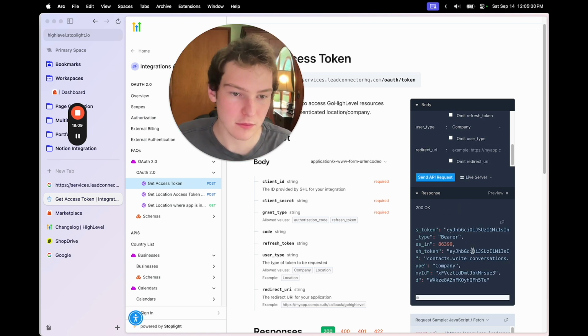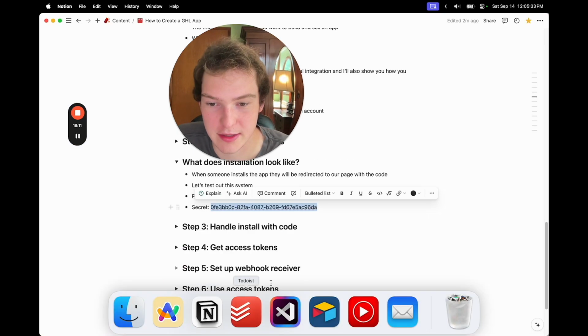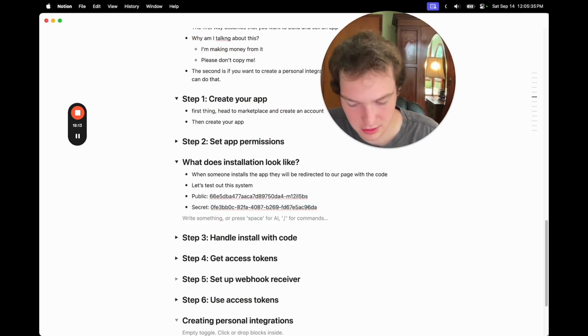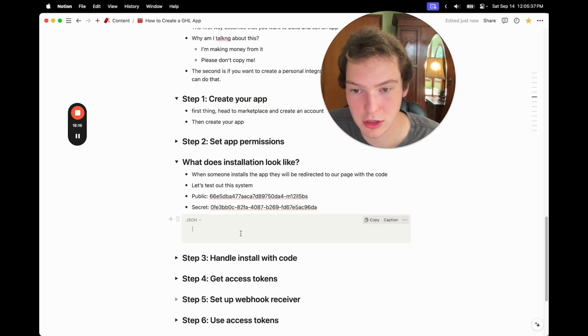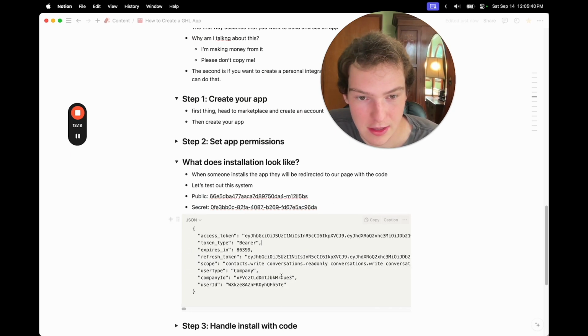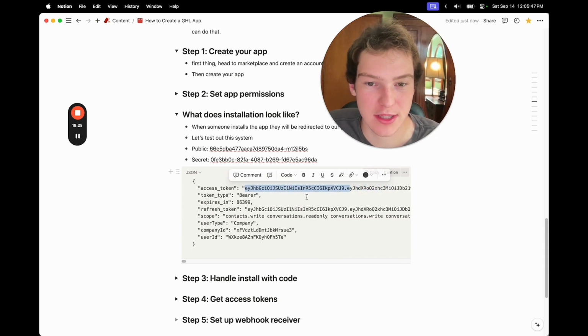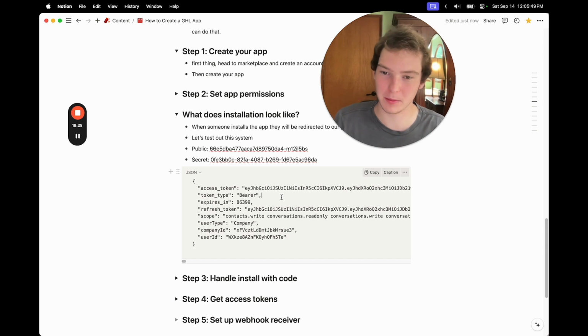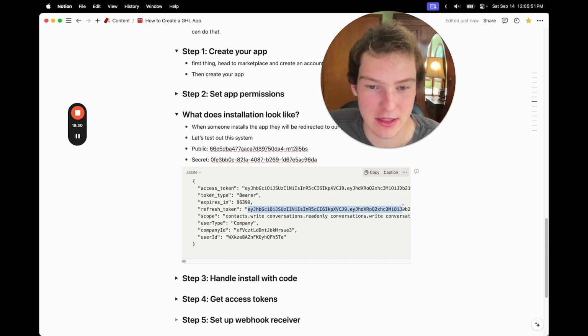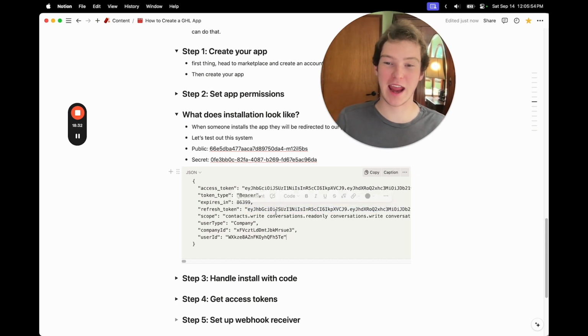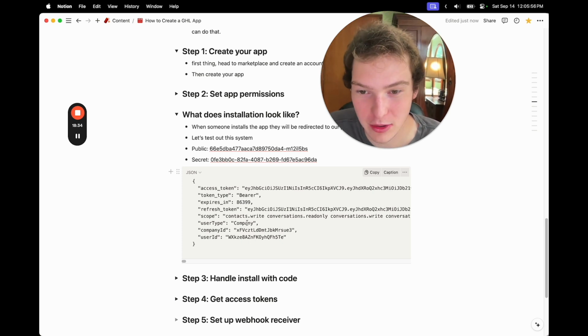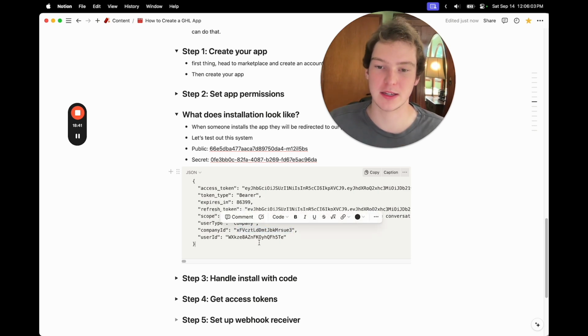Okay. So now it's going to give us this, and I'm just going to put this in my Notion so we have it, because this is our access information. The access token is what's going to allow us to use the API on behalf of this company. The refresh token is needed because we need to refresh the access token every 24 hours. And then the scope is just what the app has as the scope. User type is company, company ID, user ID.